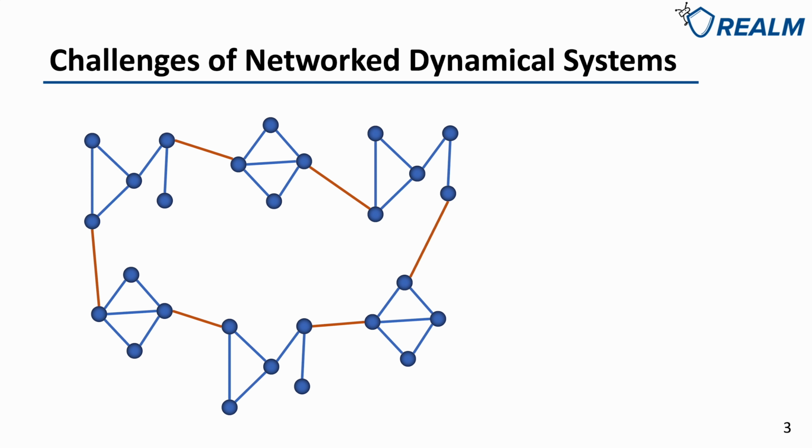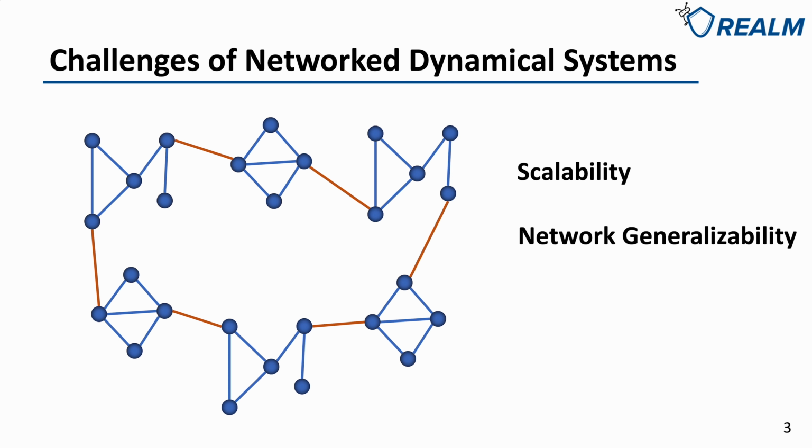This type of system is often hard to stabilize because, first, the state space of the whole network system is so large that centralized controllers are hard to apply on it, which we call the scalability problem. Second, even if we use decentralized controllers on each subsystem, the number of subsystems can still be so large that we cannot design a unique controller for each subsystem, which we call the network generalizability problem. And third, the dynamics of subsystems can have uncertainties, which is the robustness problem.